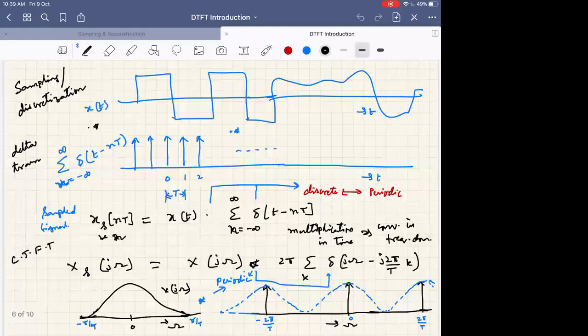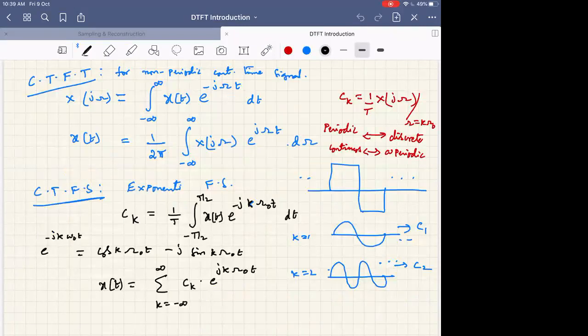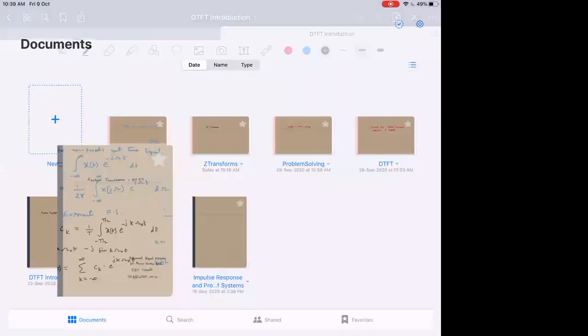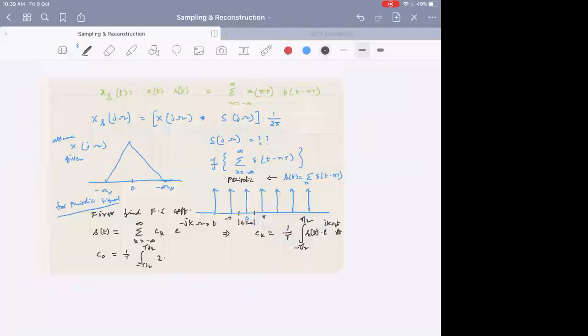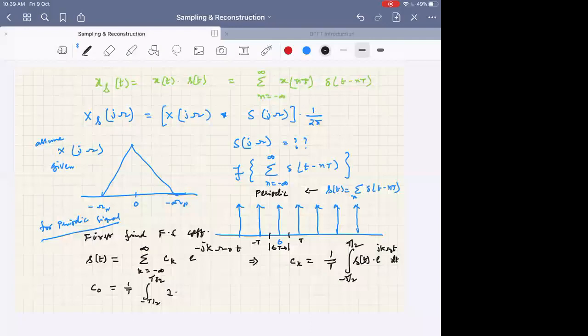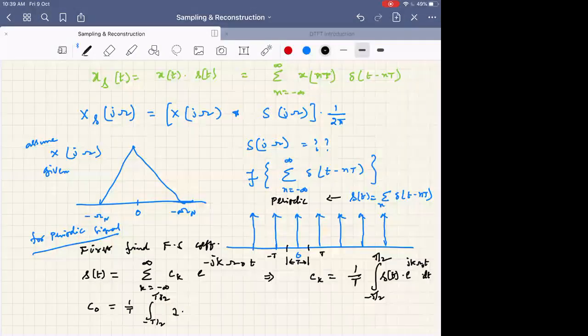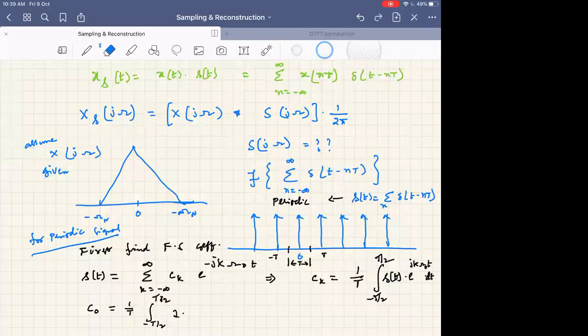We have defined it like that: c_k has minus here and x(t) equals the sum of c_k with plus. So we will go like that only. So this is plus and this is minus. Okay, fine.